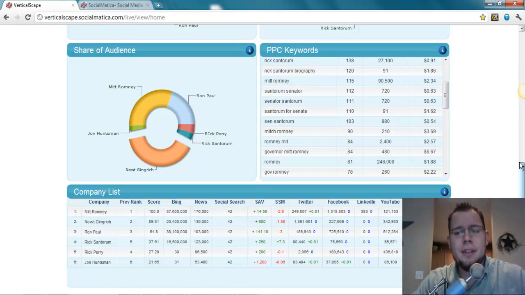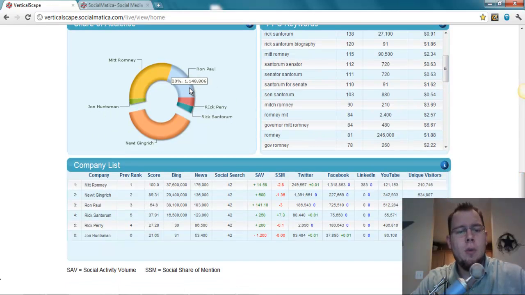And then this is kind of interesting. From an audience standpoint, Ron Paul has about 20% of the overall digital audience. Now, this is really interesting because most times we're measuring brands, but in this case we're actually measuring an election candidate and their audience. So these are real voters. It's not likely that people like and follow Ron Paul and Mitt Romney and Newt Gingrich. It's possible, but not really likely if you think about it, because people tend to be dogmatic.